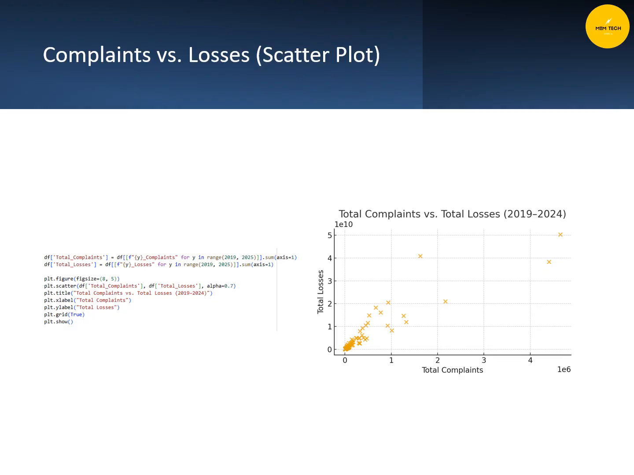For example, in the next slide, we'll see that the United States is not to be found, even though it had the highest financial losses. When compared by maximum losses per complaint, it did not come into the chart. So there were many complaints and there were many losses.